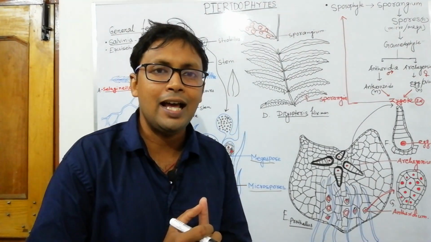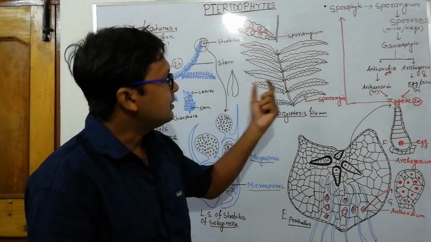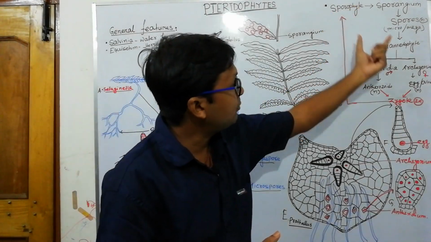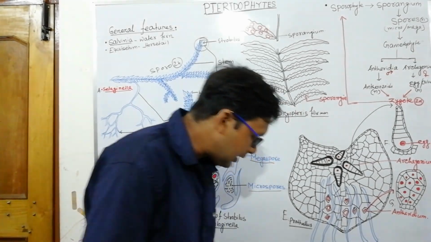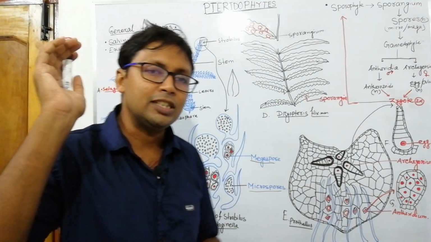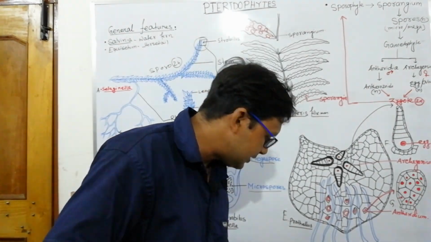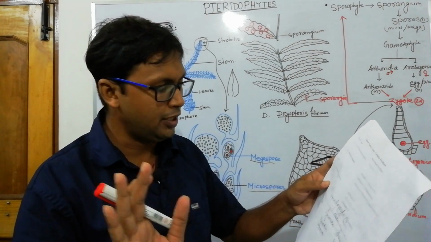This is a seed like structure, heterospory, and the vascularization. So this one is very important, you have to note this, and we will also discuss the different classes. I have mentioned Psilopsida, Lycopsida, Sphenopsida and Pteropsida.